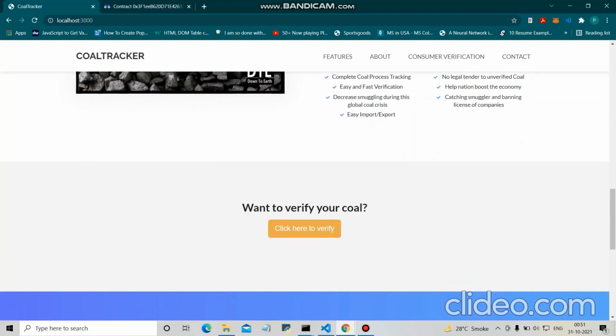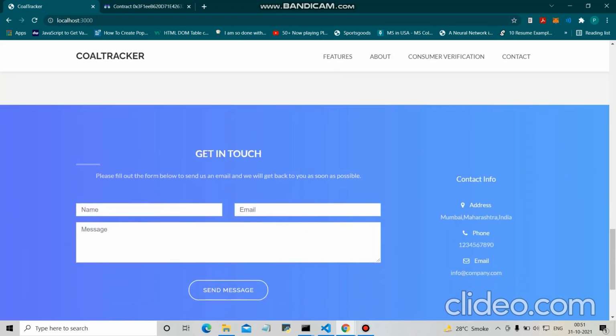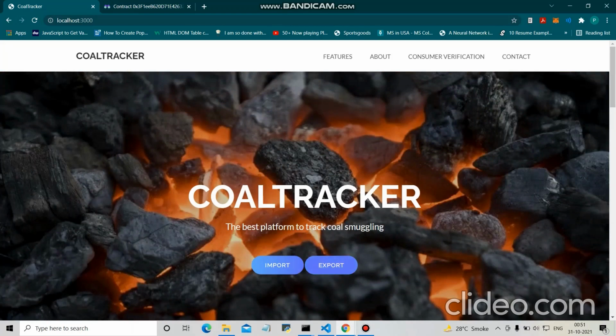This is the verify section where any consumer, company, retailer, or distributor can verify whether the particular coal he has got is legal or not. And last is the contact section. Now let's move on to the export section of our project.